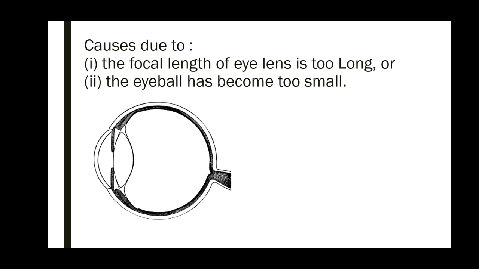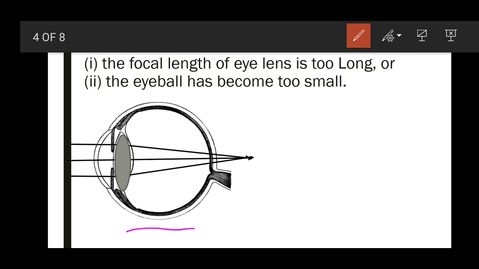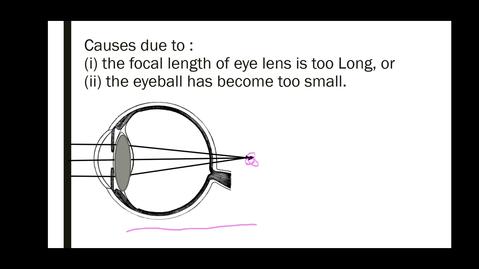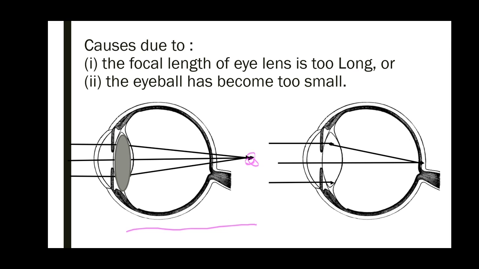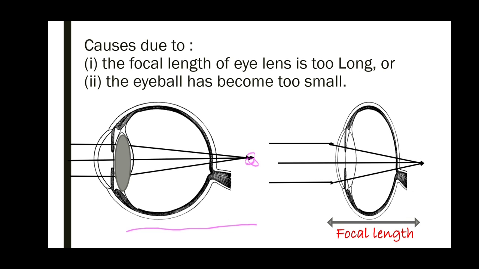It is caused by two reasons. The first reason is if the lens is too thin, so that the focal length will be greater and the image will be formed behind the retina. The focal length will be more, so the image will be formed behind the retina. And the second cause: if we consider this as normal vision, the light rays converge on the retina, so the image will be formed on the retina. But in hypermetropic vision, the focal length remains the same, but the eyeball itself is small. So the image seems to be formed behind the retina.